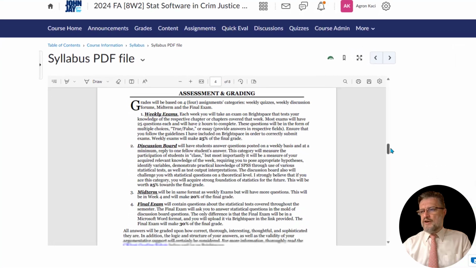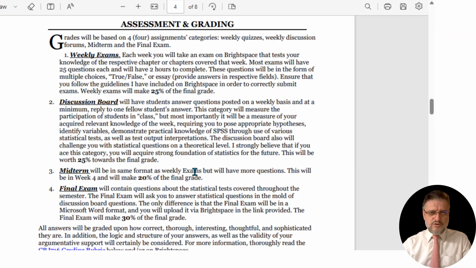There are 4 categories of assignments for this course: weekly exams, discussion board, the midterm, and the final exam. Each week will have an exam and a discussion board. The midterm will be in week 4, and at the end will be a final exam. Weekly quizzes or weekly exams will be in the form of questions, multiple choice, true, false, etc. That will make 25% of your final grade.